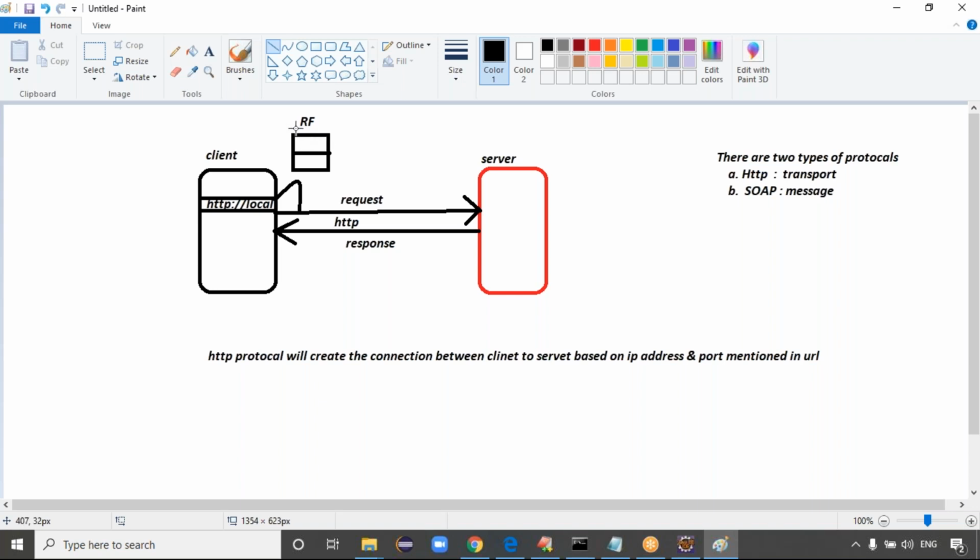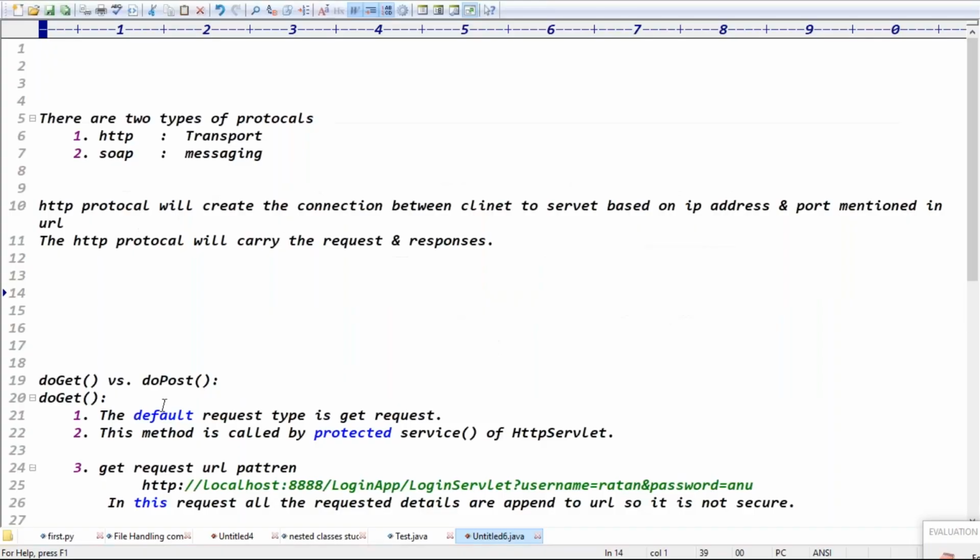All the request details are stored in the request format, right? Exactly. What does the body contain? The actual data, like your username, password, some age, sex, all the data, right? All this data is present in the body part, exactly, guys.